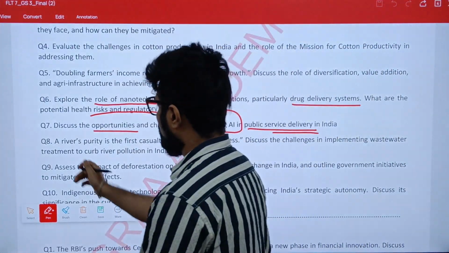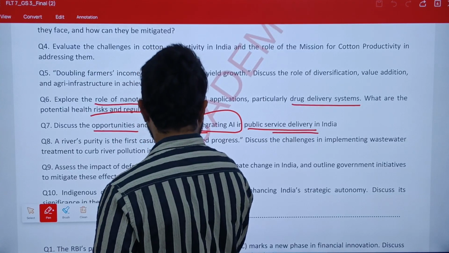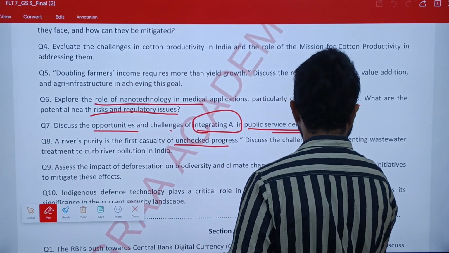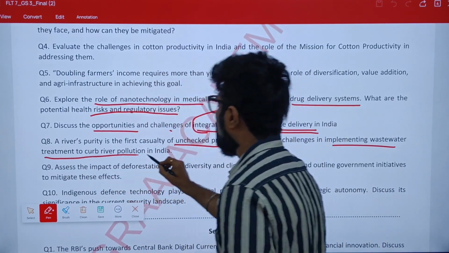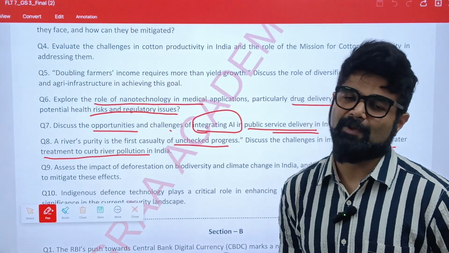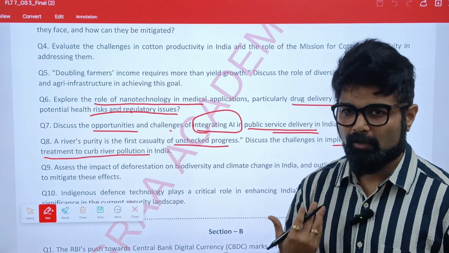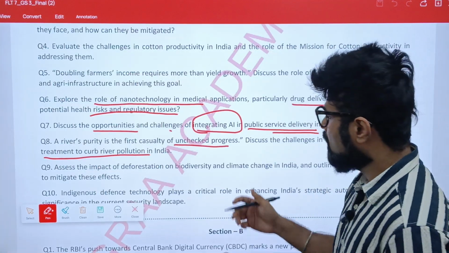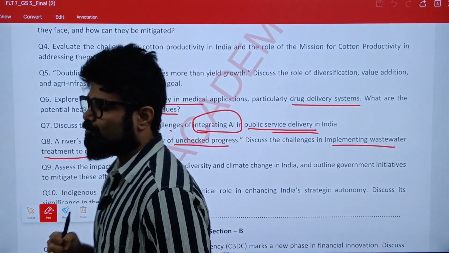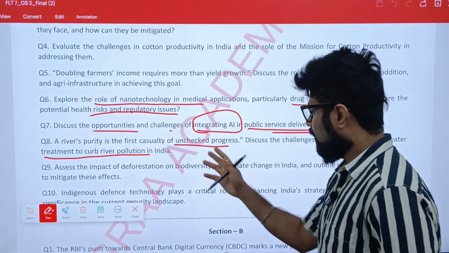All right. Next, look at question number 8. River purity is the first casualty of unchecked progress. Discuss the challenges in implementing wastewater treatment to curb river pollution. Recently there have been various laws passed by the government regarding solid waste management and wastewater management in India. This theme needs to be addressed and analyzed in a much more lucid way.